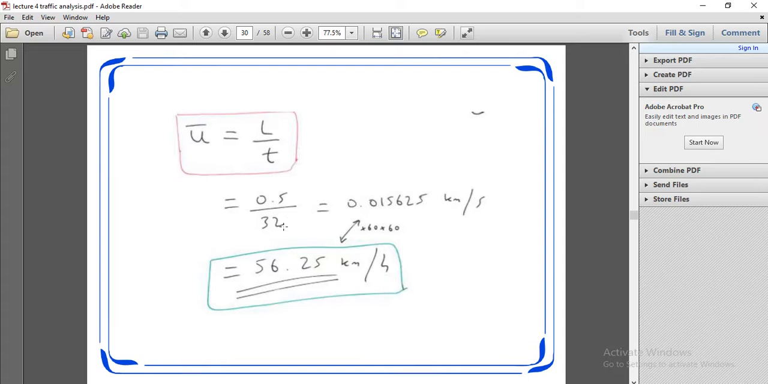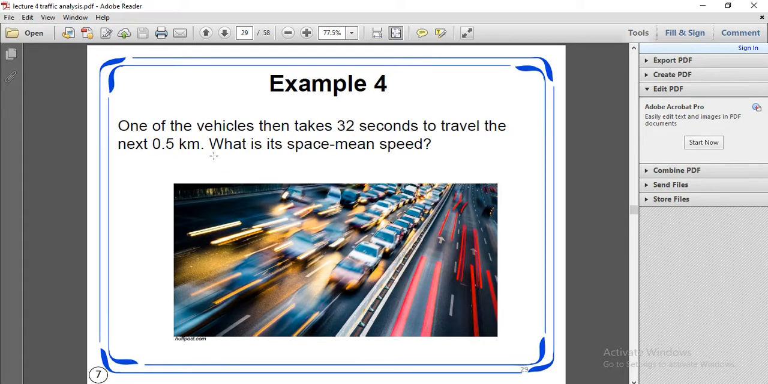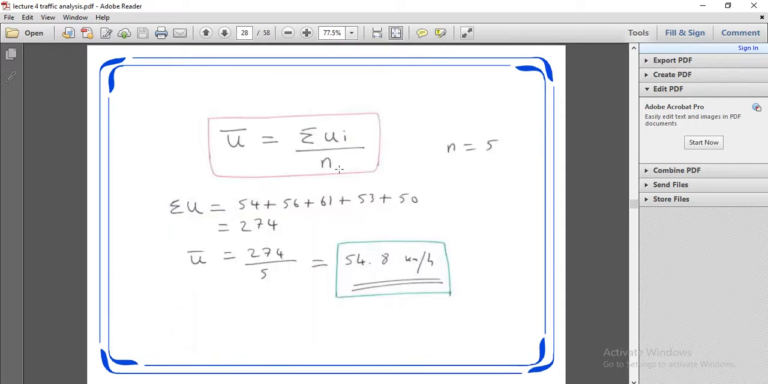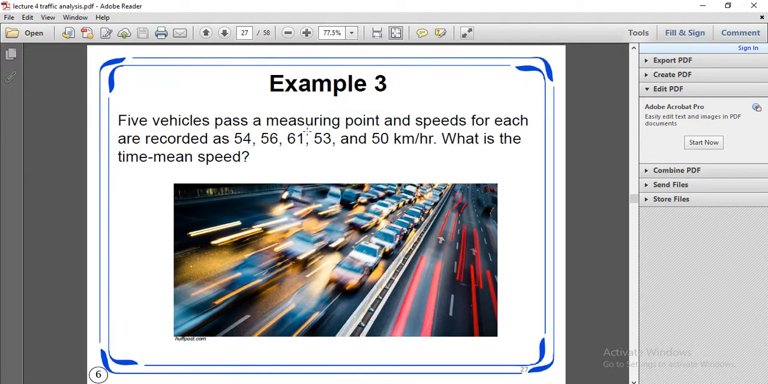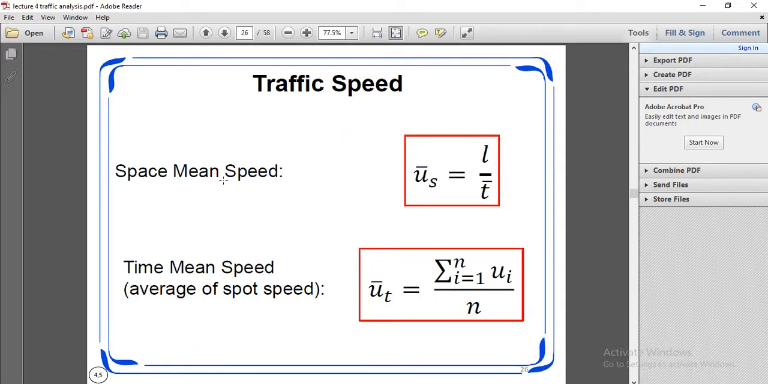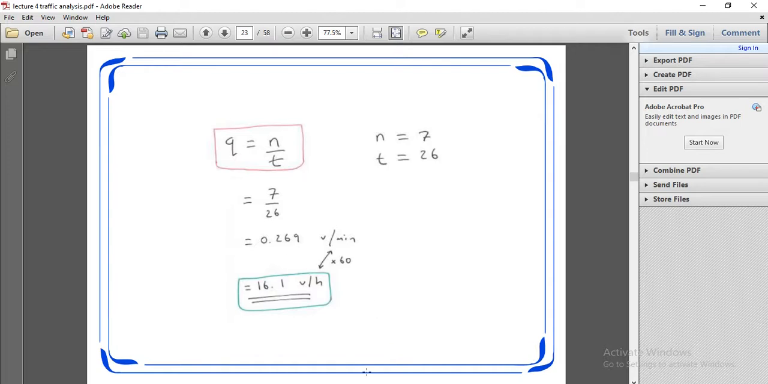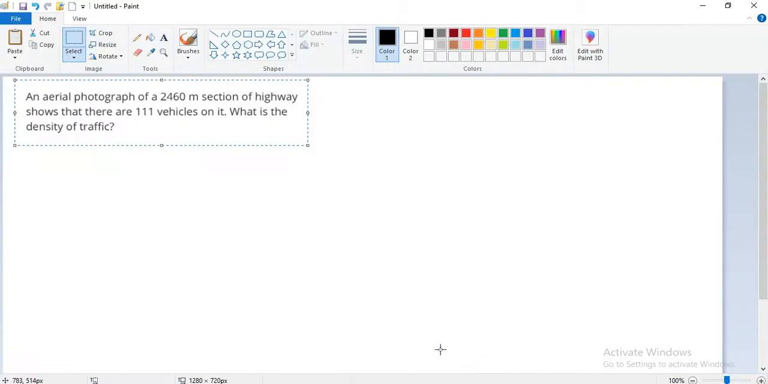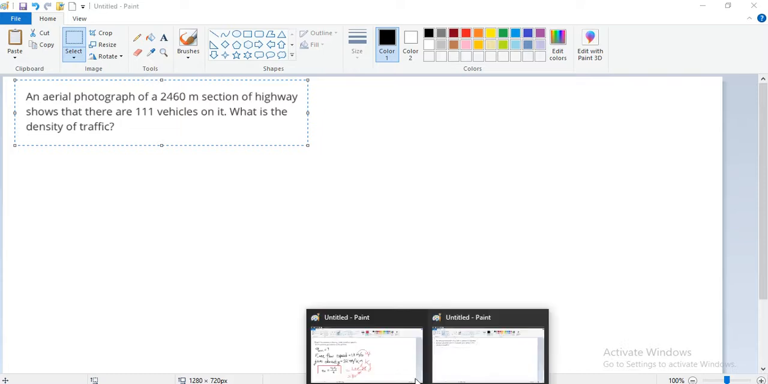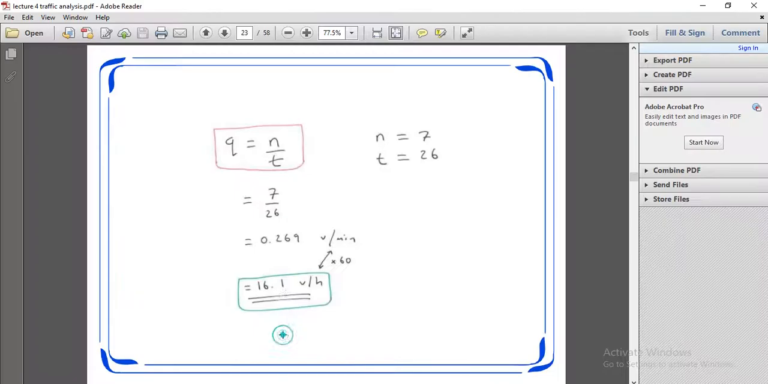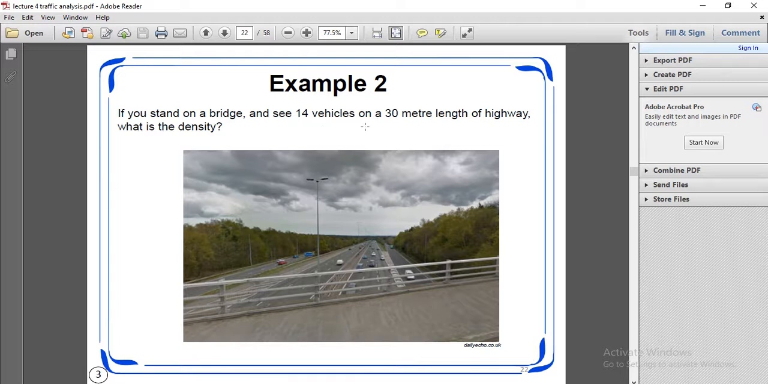Another question on length and time: a vehicle takes 32 seconds to travel 0.5 kilometers. What is the mean speed? Five vehicles pass a measuring point and the speed of each is recorded. What is the space mean speed? And 14 vehicles on a 30-meter length, what is the density?